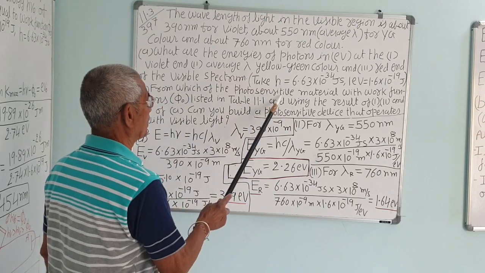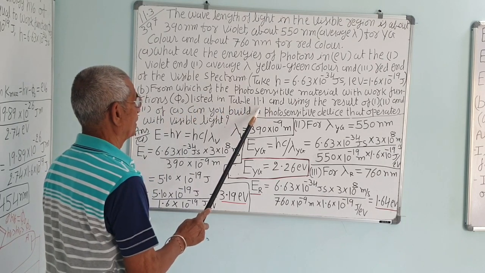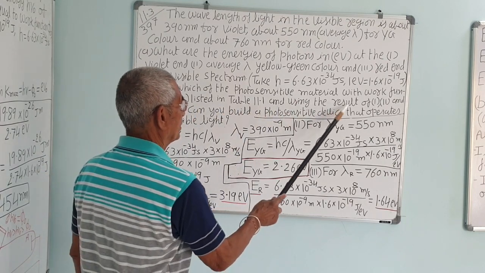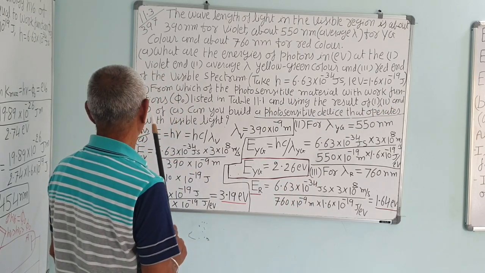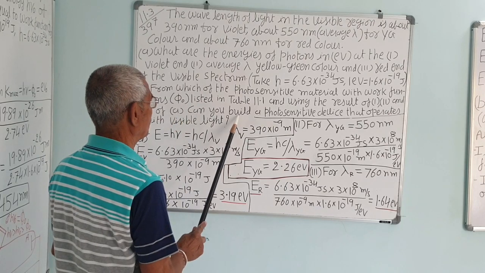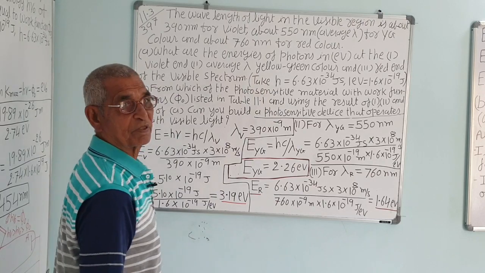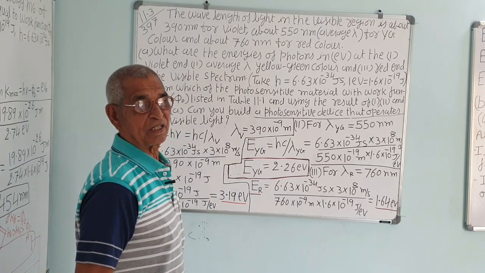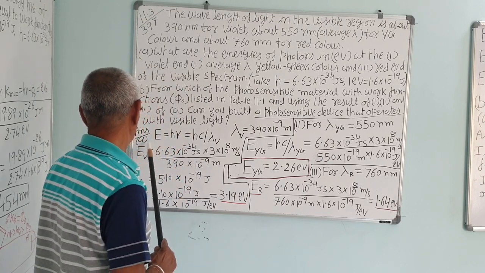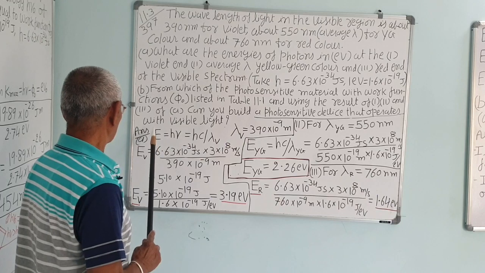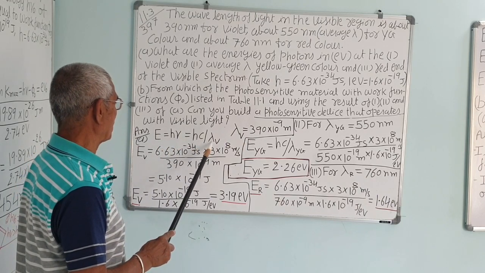From which of the photosensitive materials with work functions phi 0 listed in table 11.1, and using the results of 1, 2, 3, of part A number 1, can you build a photosensitive device that operates with visible light? Because the energy must be equal to or greater than the work function of the material, only then can you use that light and will it work with the photosensitive device. So the energy of the photon is given by h nu, where nu is c upon lambda.